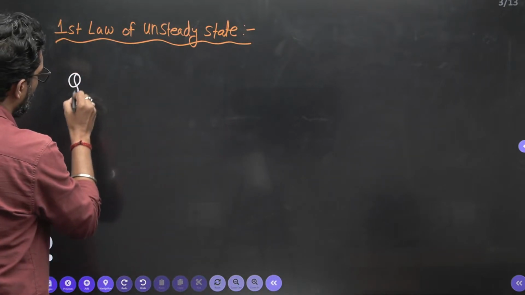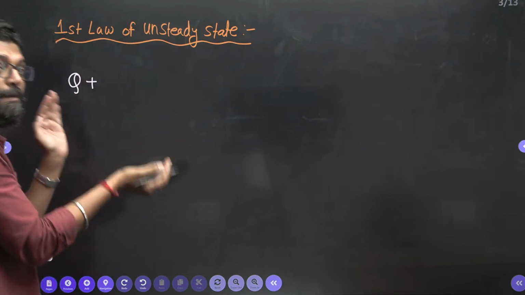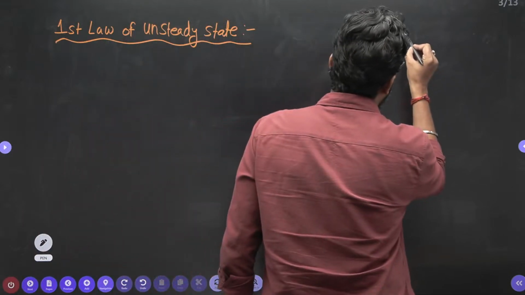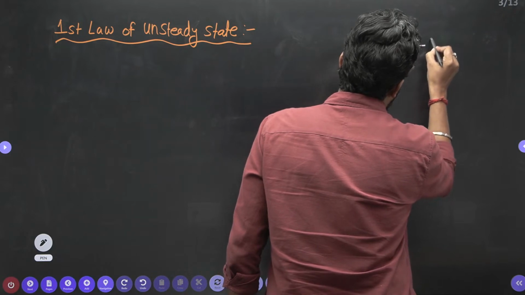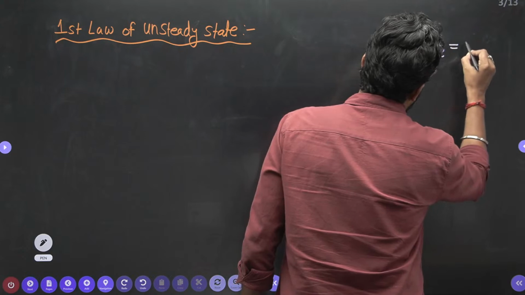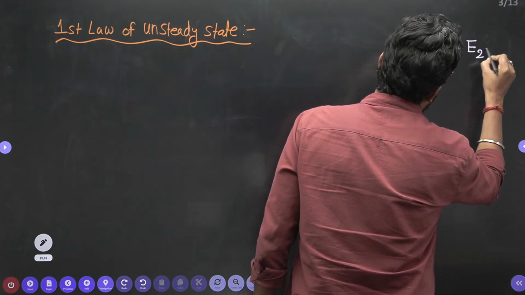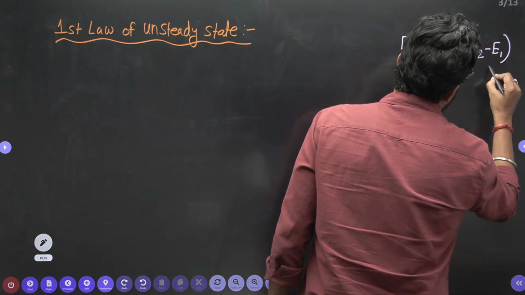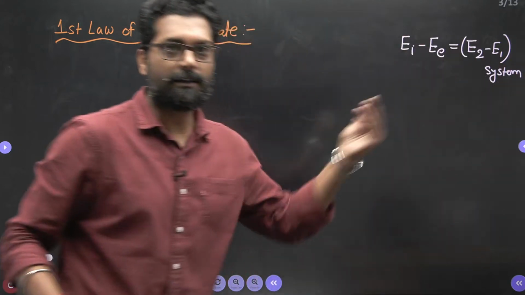Heat transfer Q. That means energy in minus energy out. See, what is the conservation of energy? Energy in minus energy exit is equal to the change in energy of the system, E2 minus E1 of the system. Yes or not, beta? This is the conservation of energy.